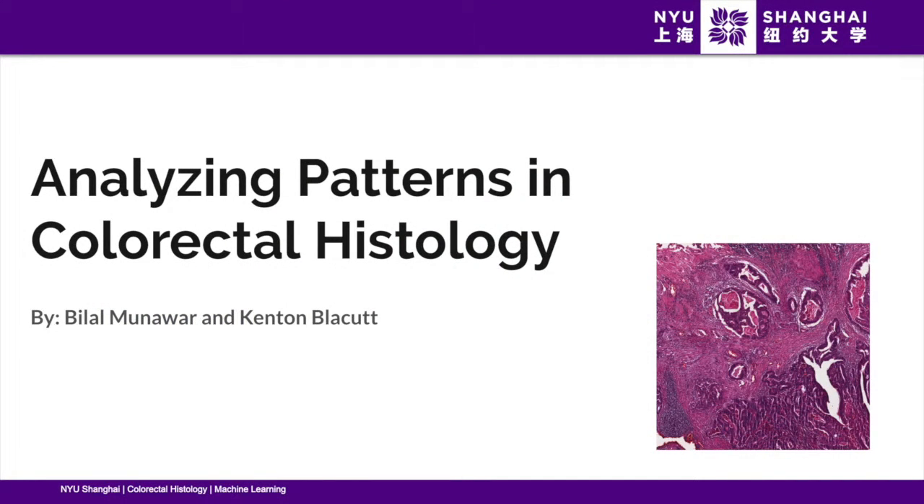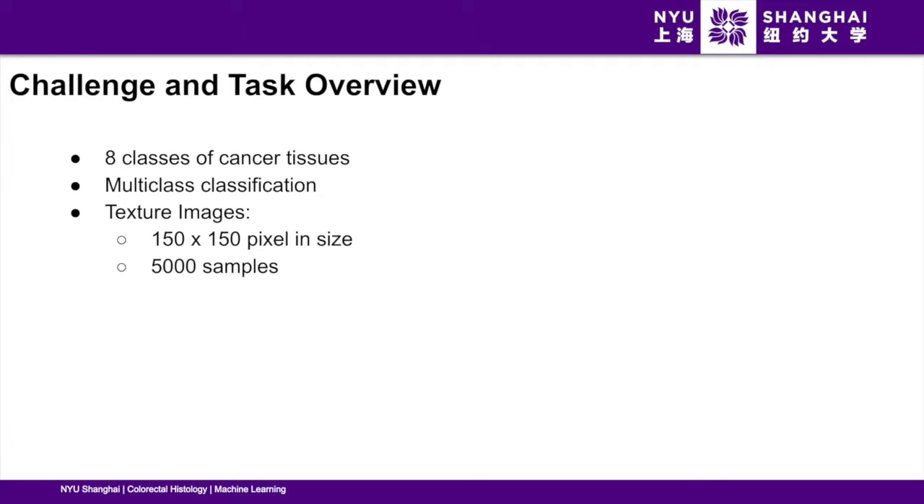Analyzing Patterns in Colorectal Histology by Bilal Munawar and Kenton Blacutt. Let's have a look at the challenge and the task overview together. We have a total of 8 classes of cancer tissues which we're trying to predict, therefore we're dealing with a multi-class classification problem over here.